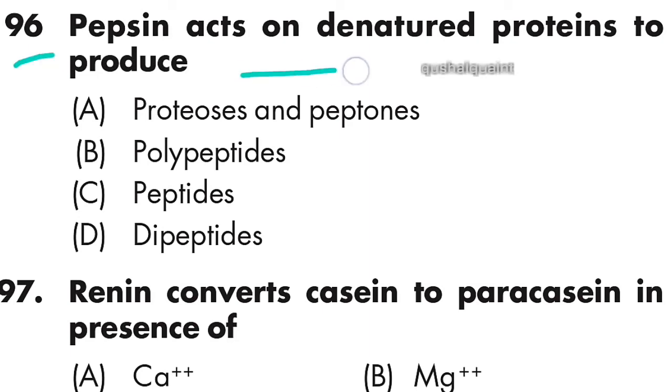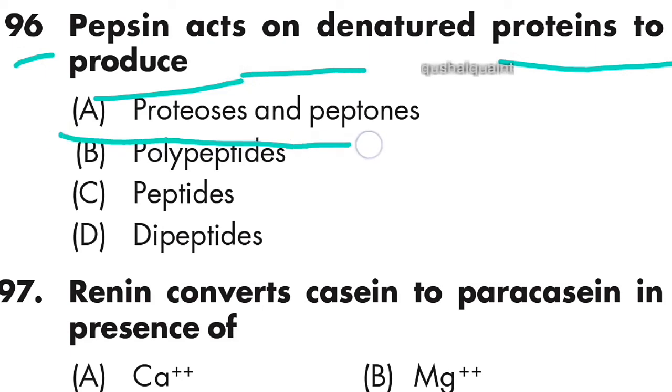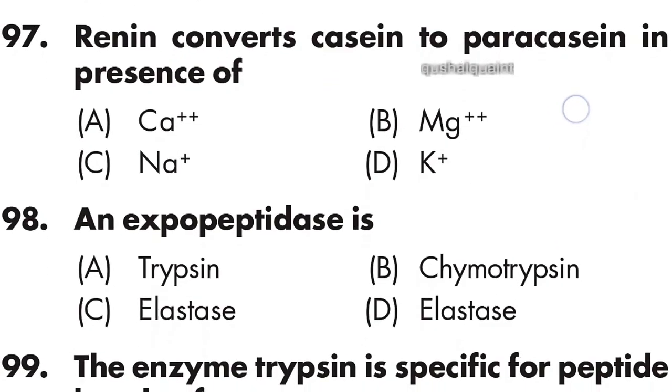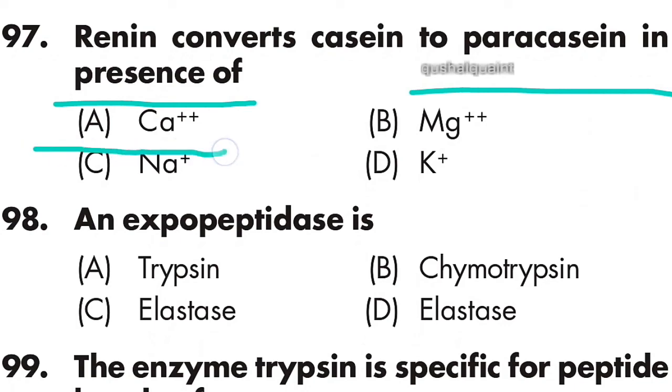96. Pepsin acts on denatured protein to produce proteoses and peptones. Option A is right. 97. Rennin converts casein to paracasein in presence of Ca++. Option A is right.